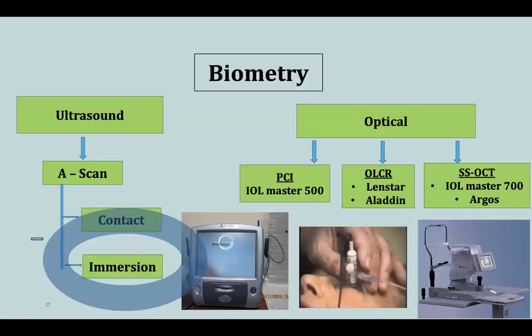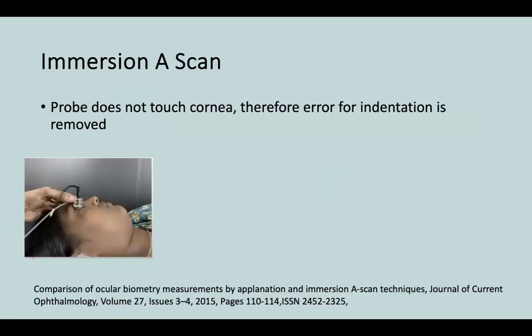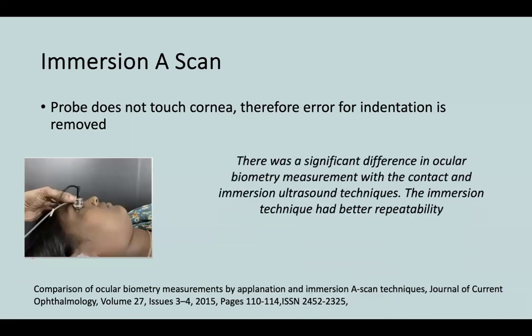Now, after contact, we will talk about immersion A-scan ultrasound biometry. In the immersion A-scan, the probe does not touch the cornea, so the error from indentation is completely removed. And of course, if we compare the two, the immersion technique has better repeatability. So this is the better option.